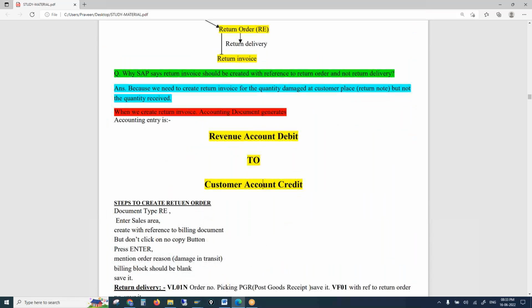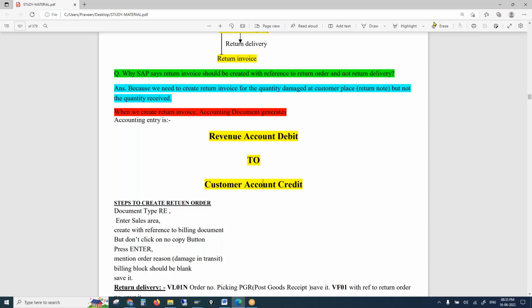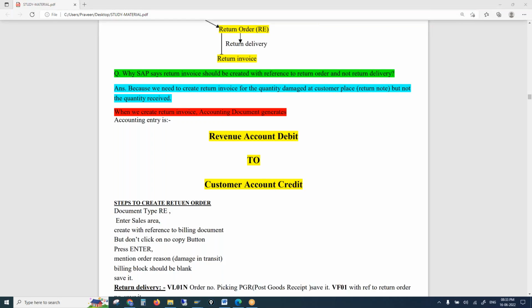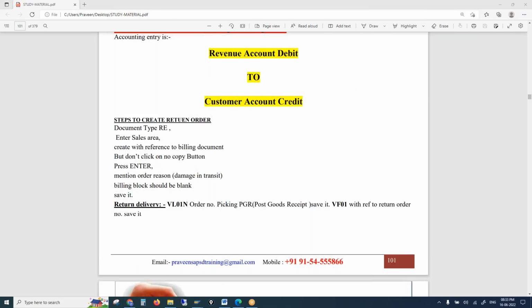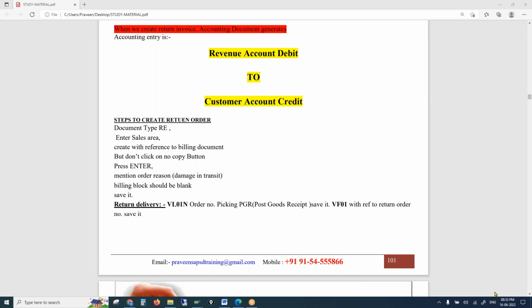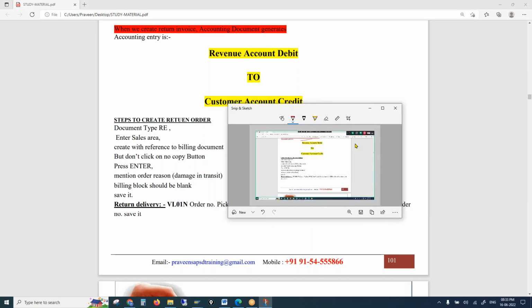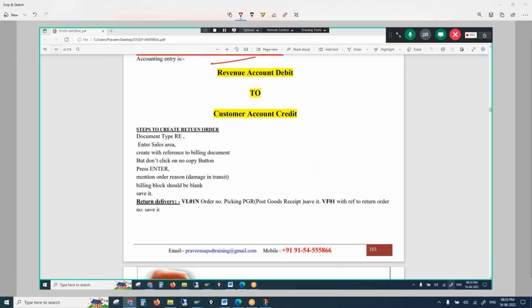Right. So these are all the general sales processes we have. We'll stop here today, and tomorrow we'll continue with the discussion of the backend, how these are being controlled. Before that, let me also tell you the structure of the sales document, which we'll be discussing in the next session. A sales document has a structure. So what is the structure of a sales document?